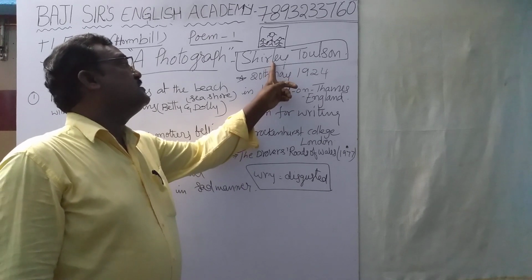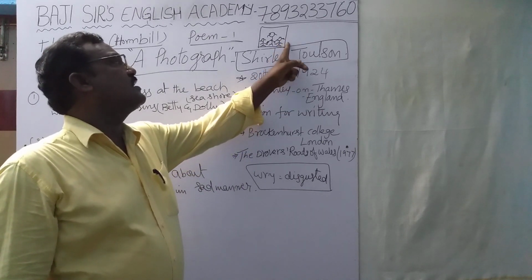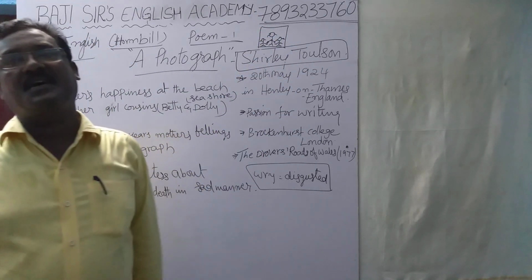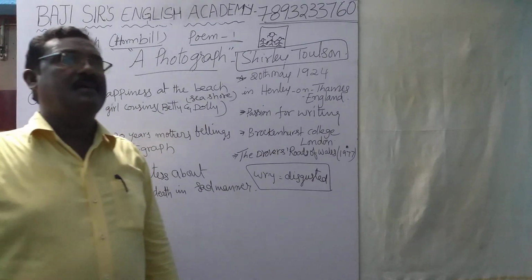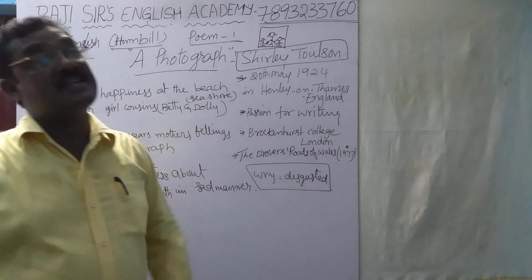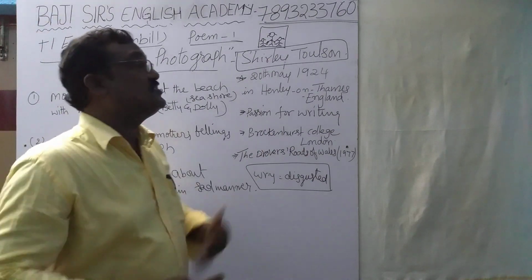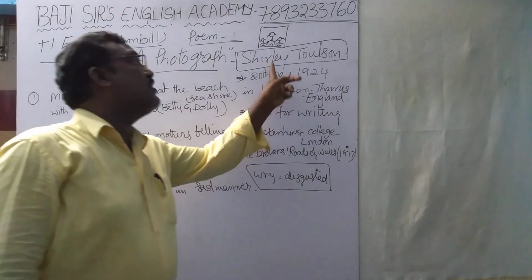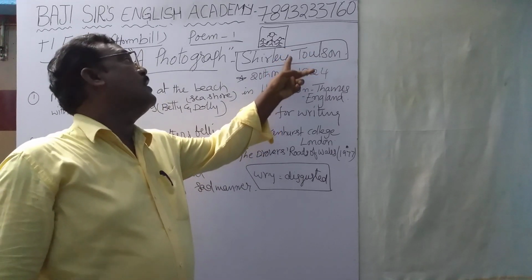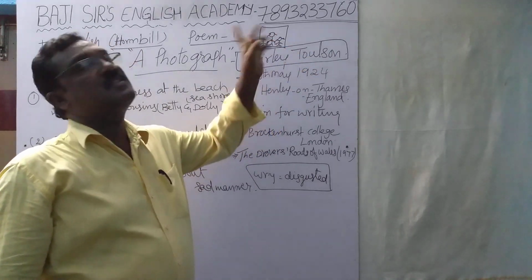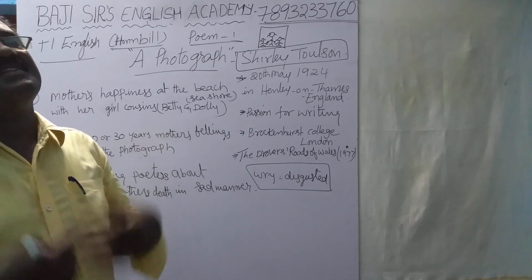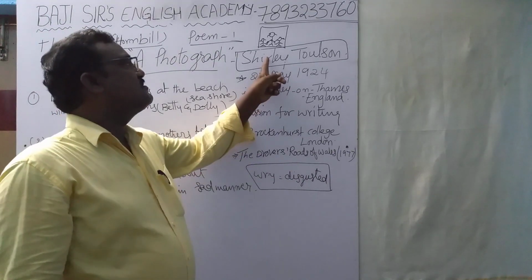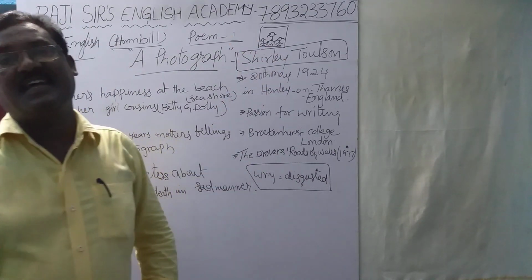That means Shirley Toulson's mother, when she saw her photograph, felt very unhappy. Happiness also she got, and she felt very unhappy later because she missed the age when she got so much happiness. But why did the author feel very unhappy? Her mother, the author's mother, had gone. She passed away. She was dead. That's why Shirley Toulson felt very unhappy.